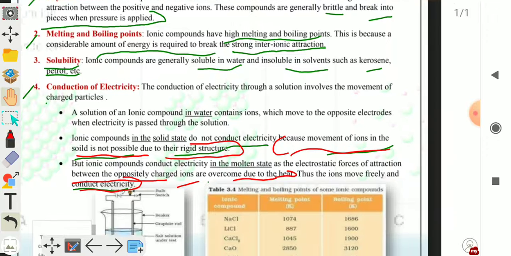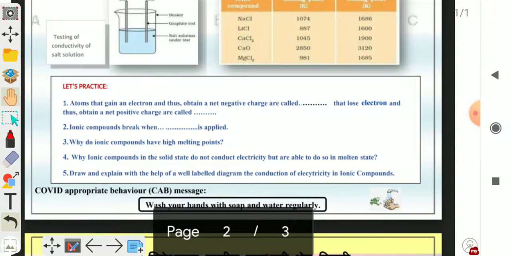Next question. Draw and explain with the help of a well-labeled diagram the conduction of electricity in ionic compounds. You have to draw the diagram and explain with the help of the diagram the conduction of electricity in the ionic compounds.